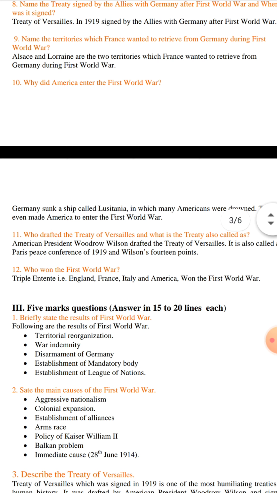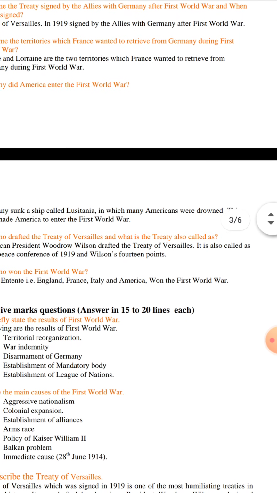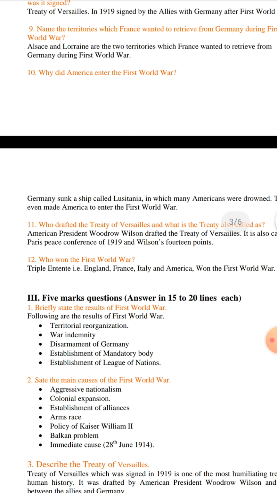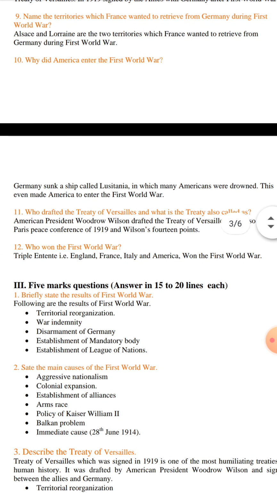American President Woodrow Wilson drafted the Treaty of Versailles. It is also called the Paris Peace Conference of 1919 and Wilson's 14 points. Who won the First World War? Triple Entente: England, France, Italy and America won the First World War.